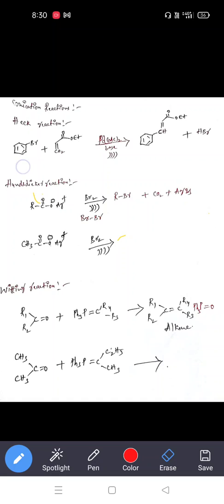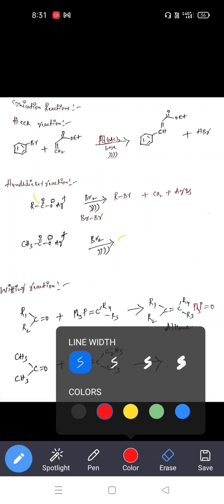First of all, we take bromobenzene, the simple compound bromobenzene, and this alpha beta unsaturated ester. What are the catalysts we are using? Palladium acetate, in the presence of base. So this indicates the sonication reaction. So what is the product we are getting? Simply, this is a very simple reaction.